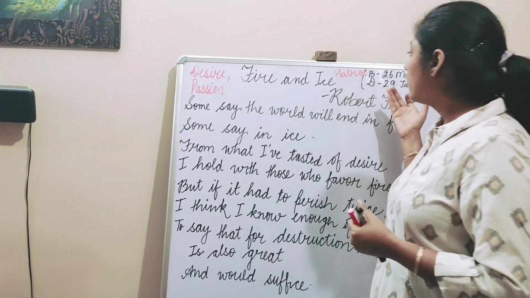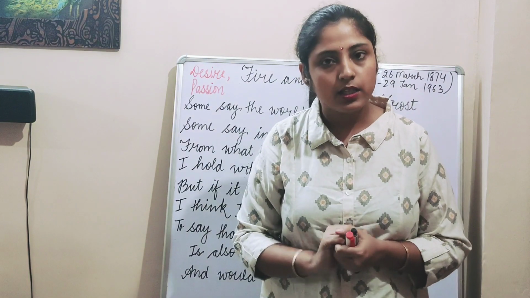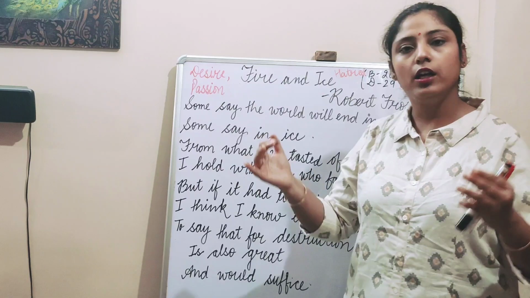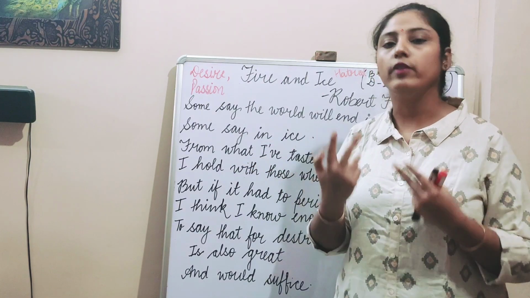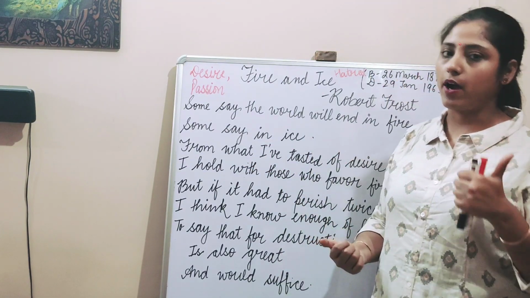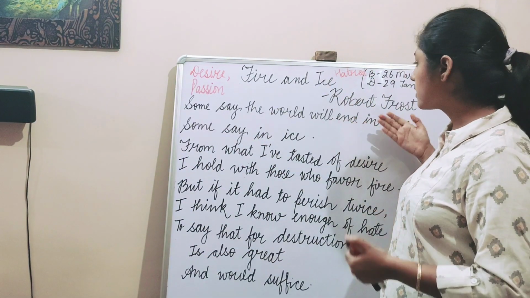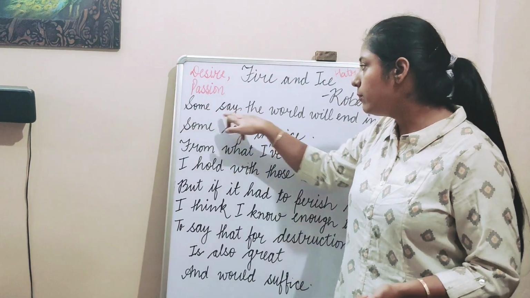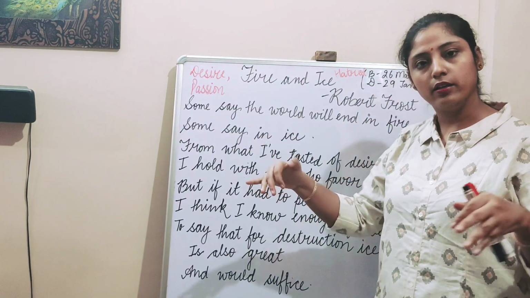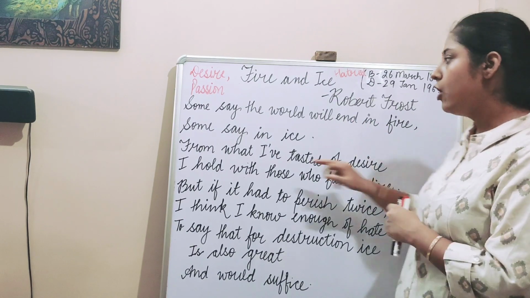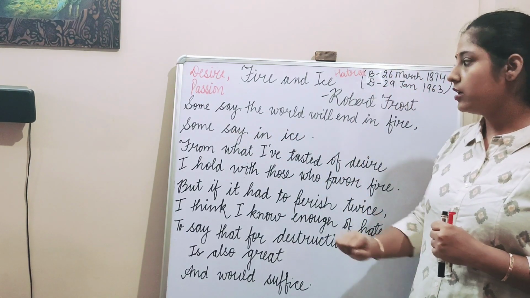So the poet was of the view that the whole world will be destroyed in two ways, either by fire or by ice. Some people say that the whole world will end in fire, and some say in ice.